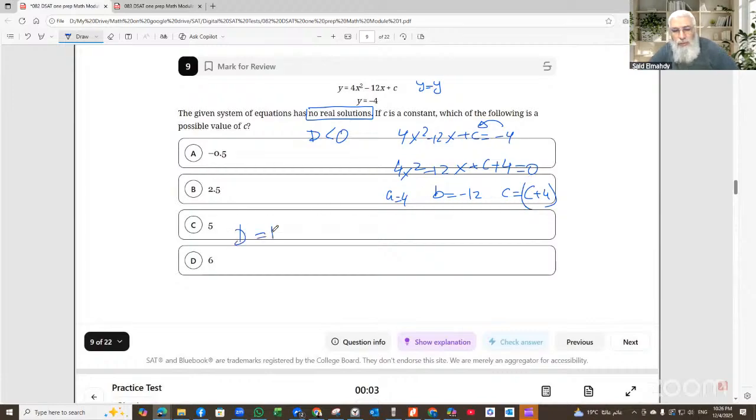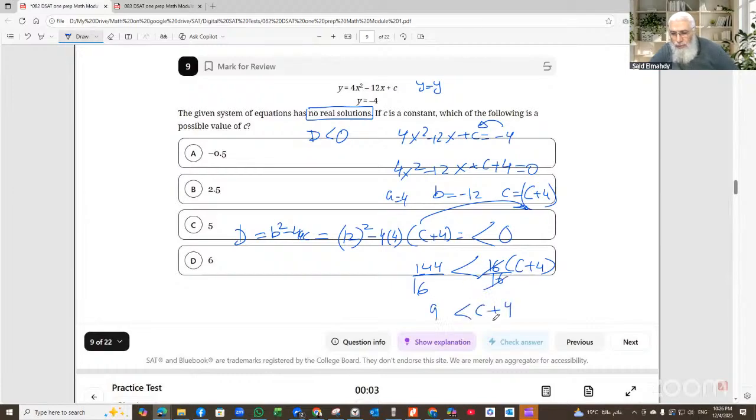Discriminant is b squared minus 4ac. b squared is 12 squared, the negative will cancel out. Minus 4 times a is 4 and c is c plus 4. This should be less than 0. So we can move this to the other side: 4 times 4 is 16, times c plus 4 is greater than 144, divided by 16. So this is 9 less than c plus 4. We subtract 4 from both sides, so c is greater than 5. This is not correct.